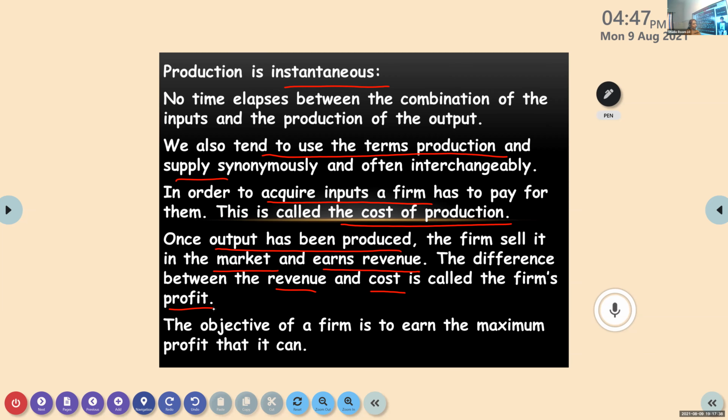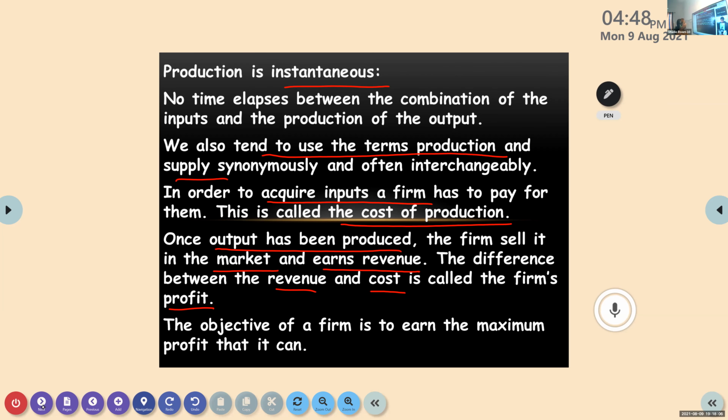So in the consumer's case, I told you the consumer will be spending money to get maximum utility or satisfaction. Here for the producer, it will be maximum profit. So he will produce that much output where he can get maximum profit.